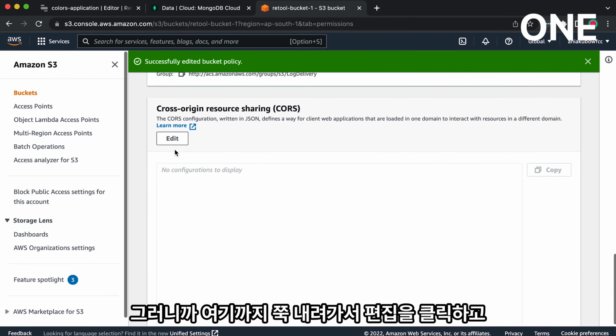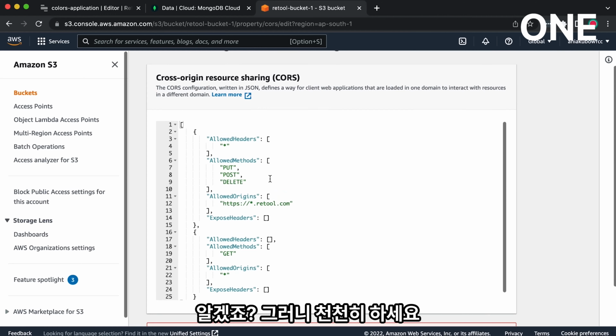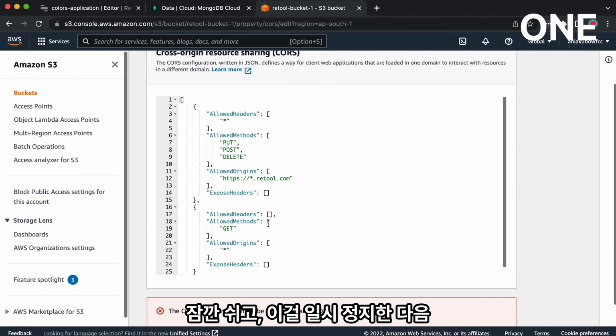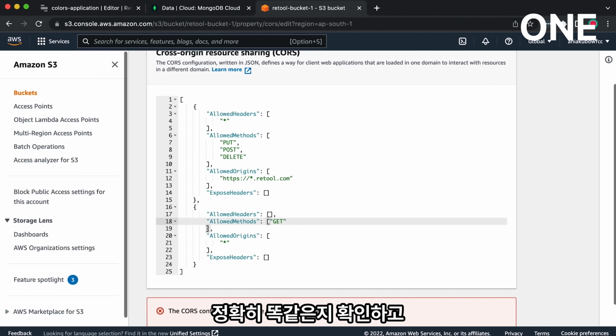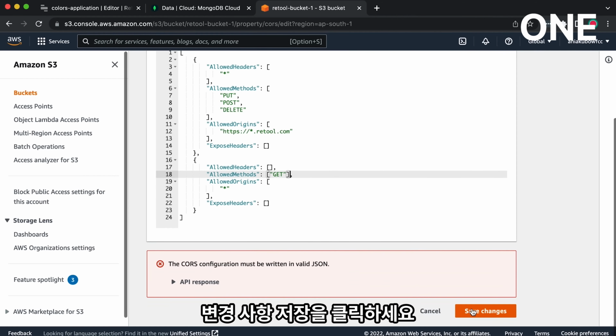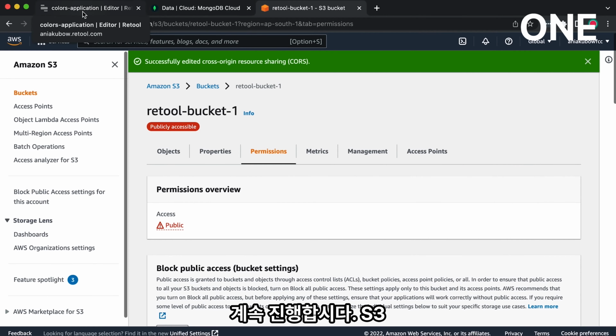So just go all the way down here, click edit and paste in this code just like I am. Okay, so take your time, take a break, pause this and make sure that it's exactly the same and then click save changes. Great. So this is looking good. Let's carry on.